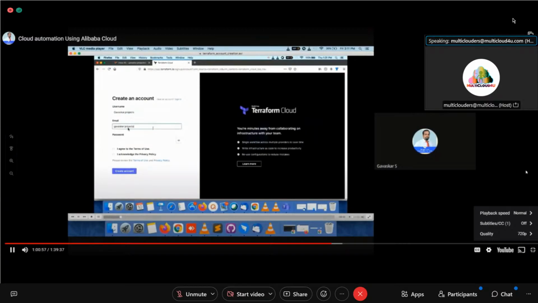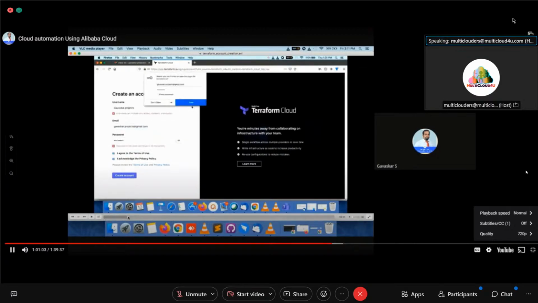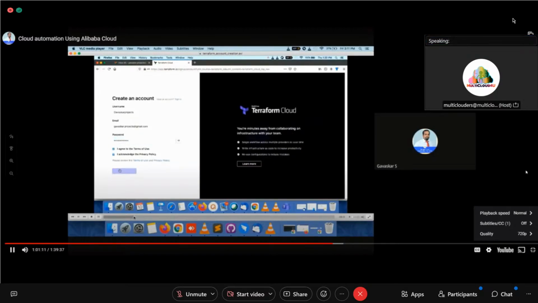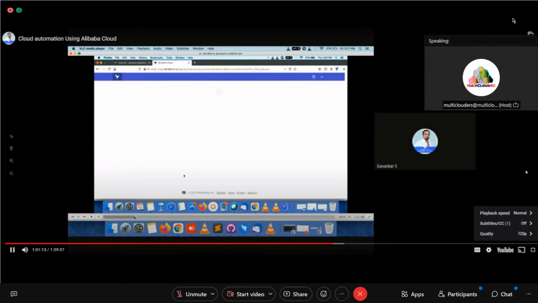Now I am giving the username and password. I'll skip some steps. Now the account is created, so you will be taken to the dashboard. I told you a web interface will be there.